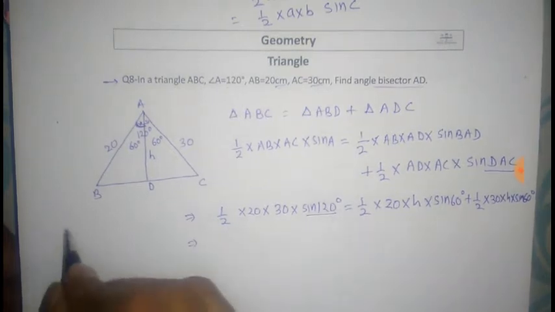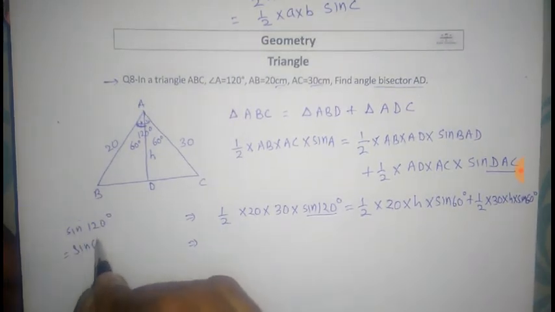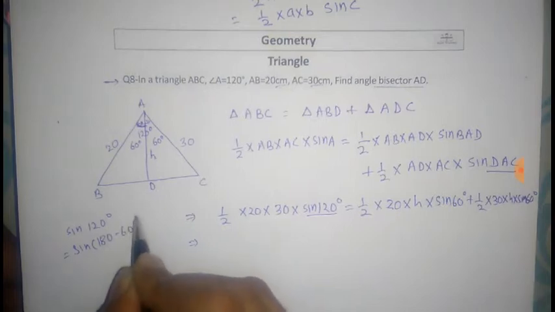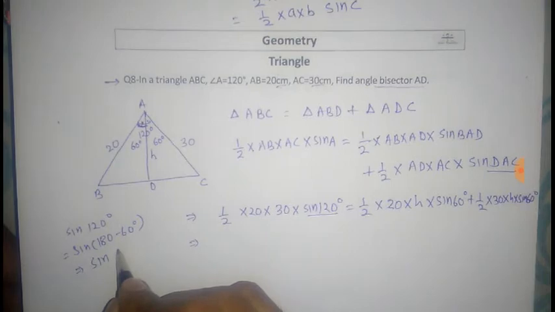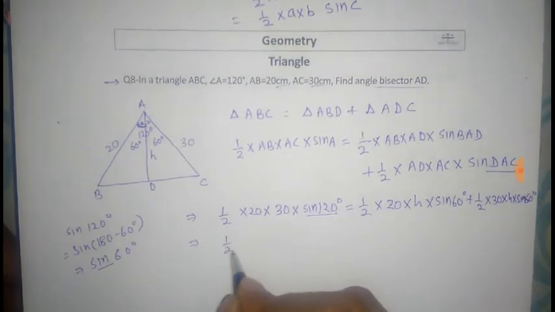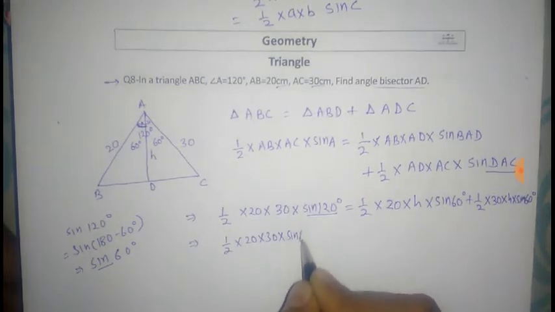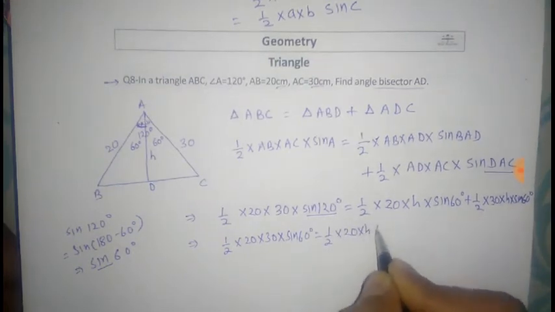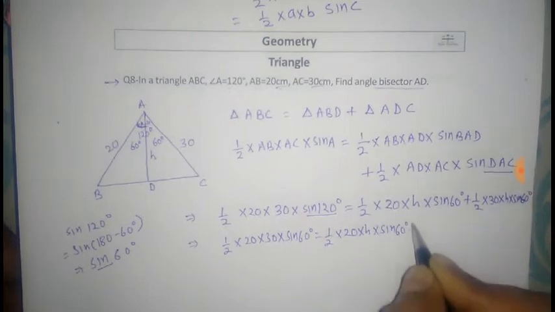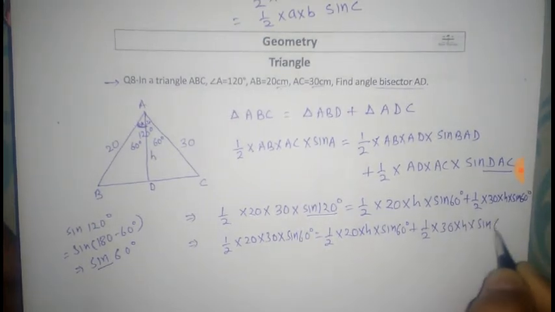We know sine 120 degrees is equal to sine of (180 minus 60) degrees, which is in the second quadrant. Sine is positive in the second quadrant, so it is sine 60 degrees. So half of 20 into 30 into sine 60 equals half of 20 into h into sine 60 plus half of 30 into h into sine 60.